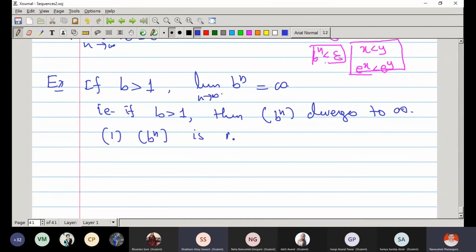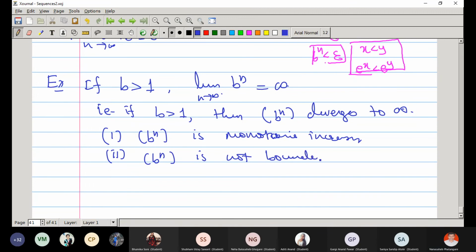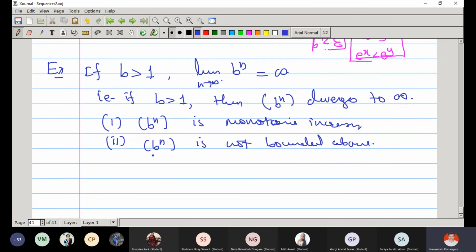So b raised to n is monotone increasing, and second point is not bounded above. You need to show these two things, correct? So monotonic increasing is clear, that you can easily show, but not bounded above means what?